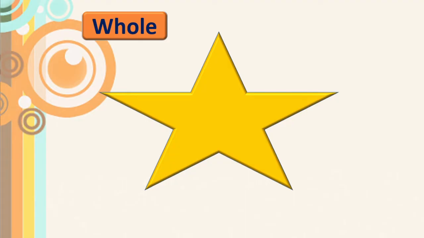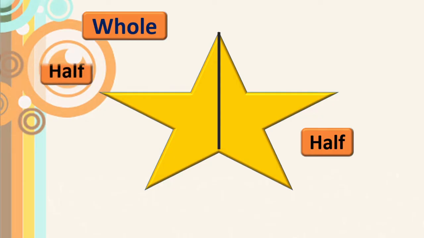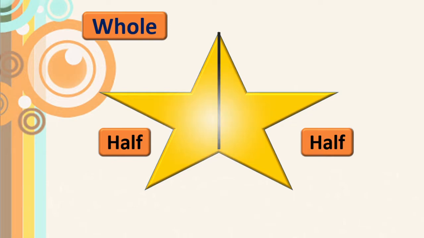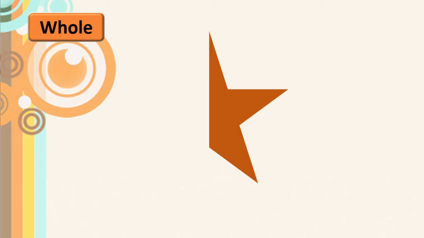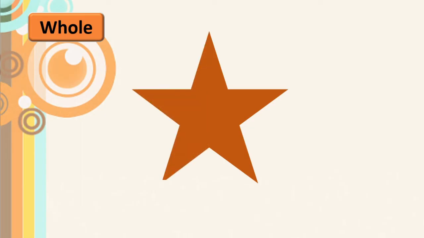Here we can draw the line like this. Now this portion became half of this star and this side is the other half of this star. Got this? Okay, we will cut this star exactly into half.